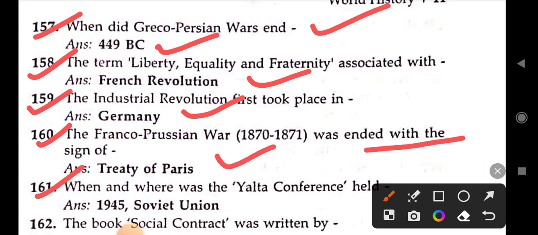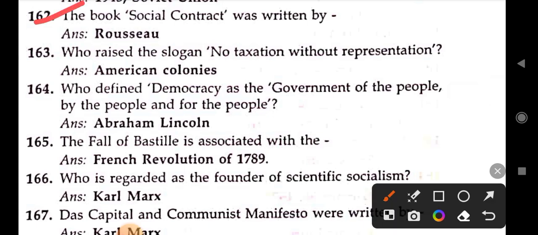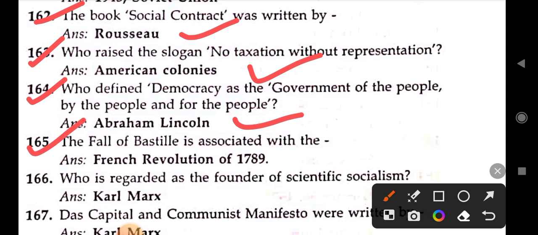Next. When and where was the Yalta Conference held? 1945, Soviet Union. Next. The book Social Contract was written by Rousseau. Who raised the slogan "No taxation without representation"? American colonies. Who defined democracy as the government of the people, by the people, and for the people? Abraham Lincoln. The fall of the Bastille is associated with the French Revolution. 1789.